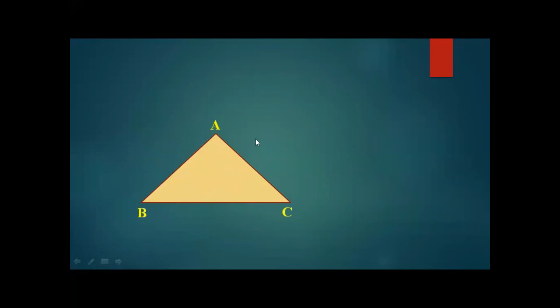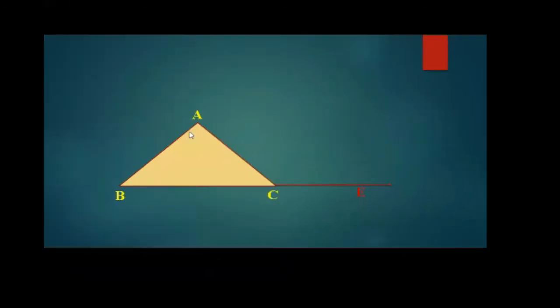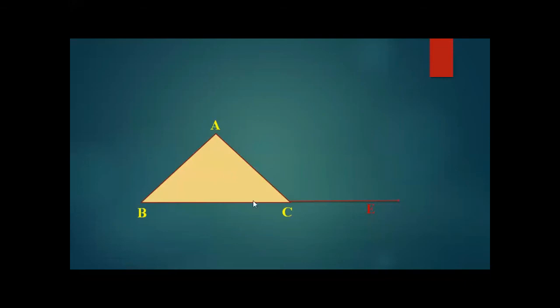We have named this triangle ABC, and a side of the triangle has been extended towards E. The theorem says that this angle ACE, which is the exterior angle, is greater than the interior opposite angles A and B. So these are two angles which are smaller than angle ACE, or you can say angle ACE, the exterior angle, is greater than angle A and angle B.